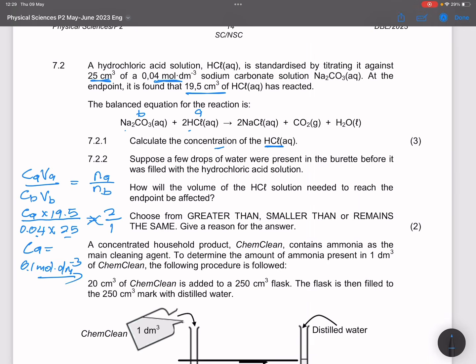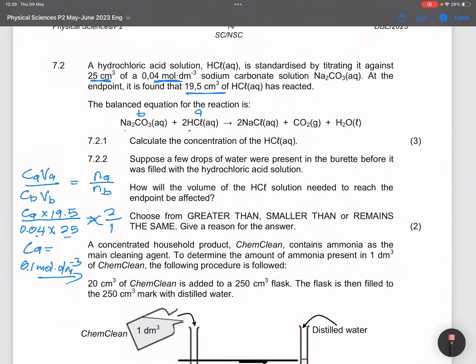Now they say suppose that a few drops of water were present in the burette before it was filled with the hydrochloric acid solution. How will the volume of hydrochloric acid needed to reach the end point be affected?